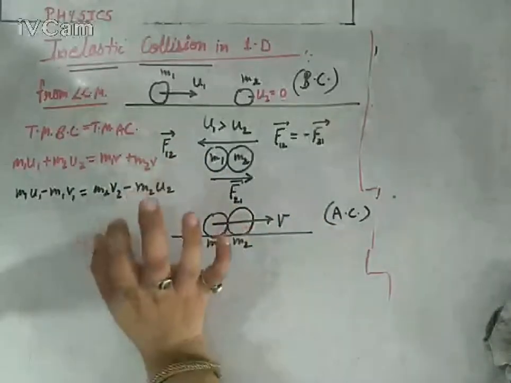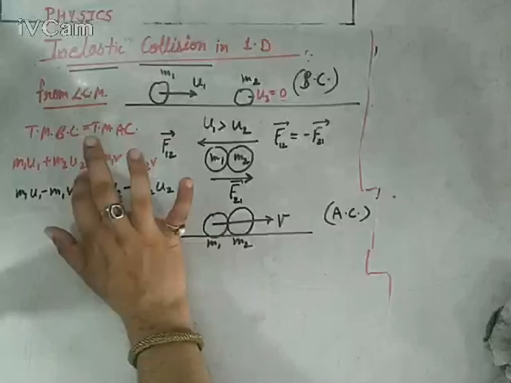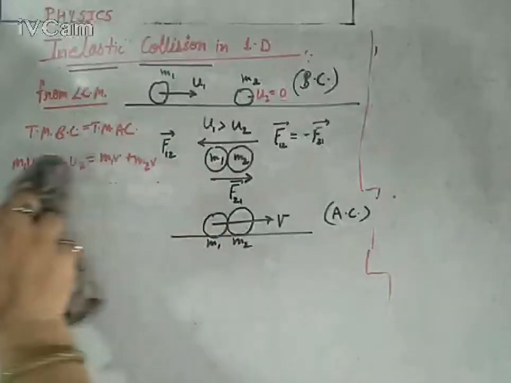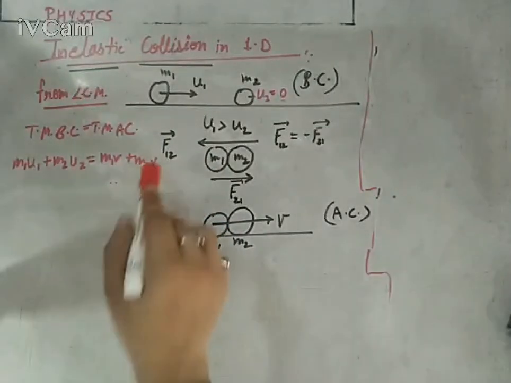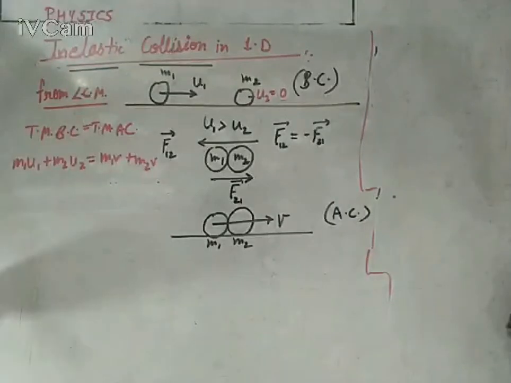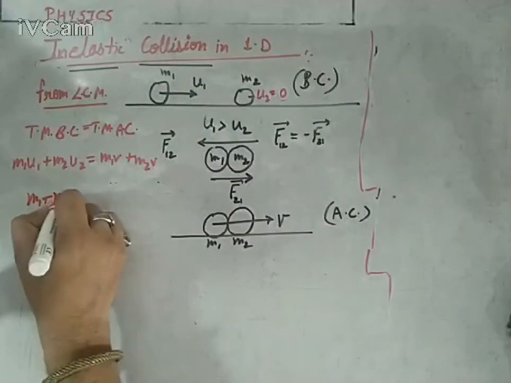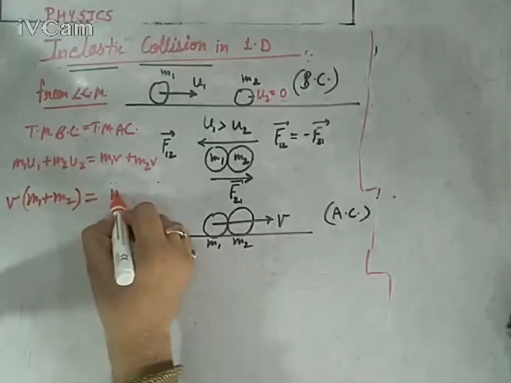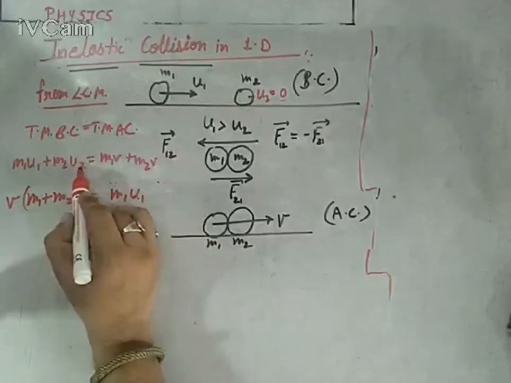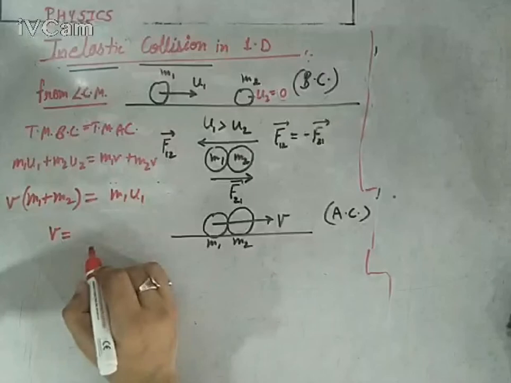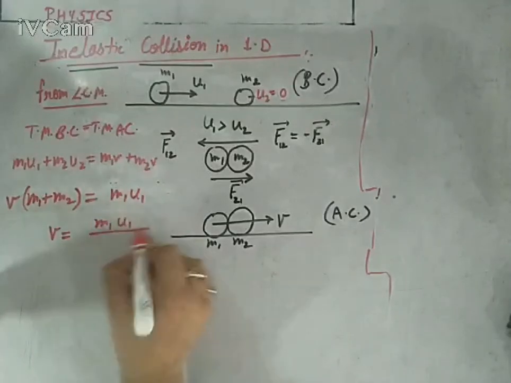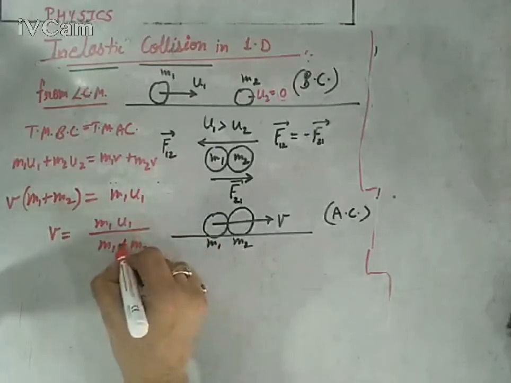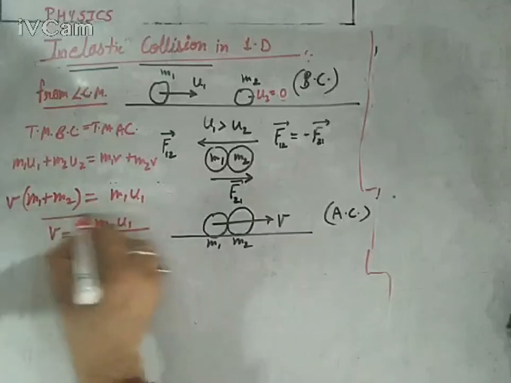And U2 is 0 because the second ball is initially at rest, so the U2 term gets eliminated. So M1 plus M2 into V equals M1 U1, and V is M1 U1 upon M1 plus M2. This is the common velocity of the two balls.